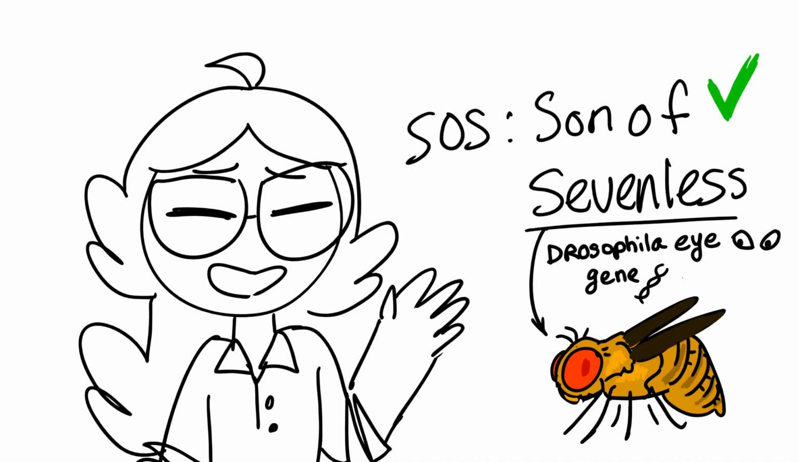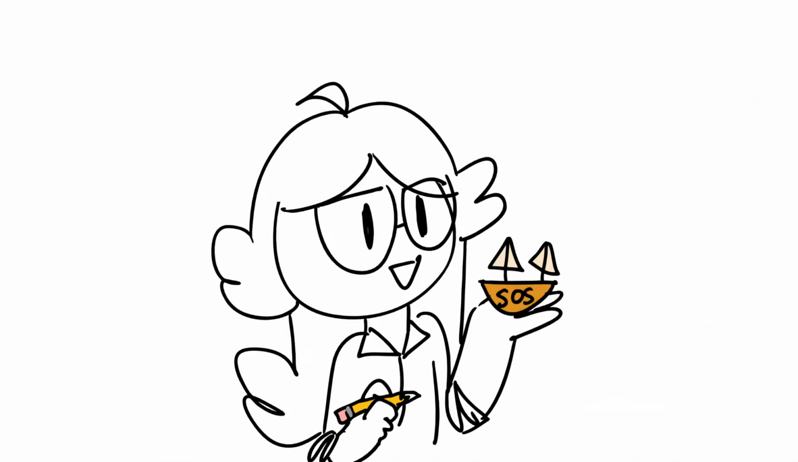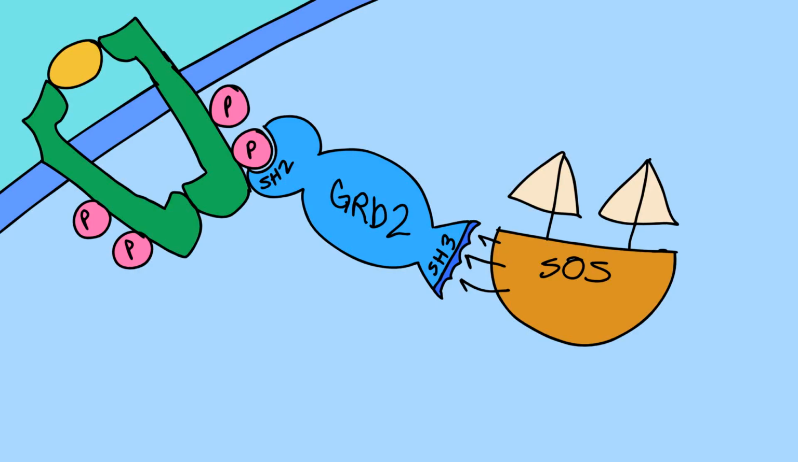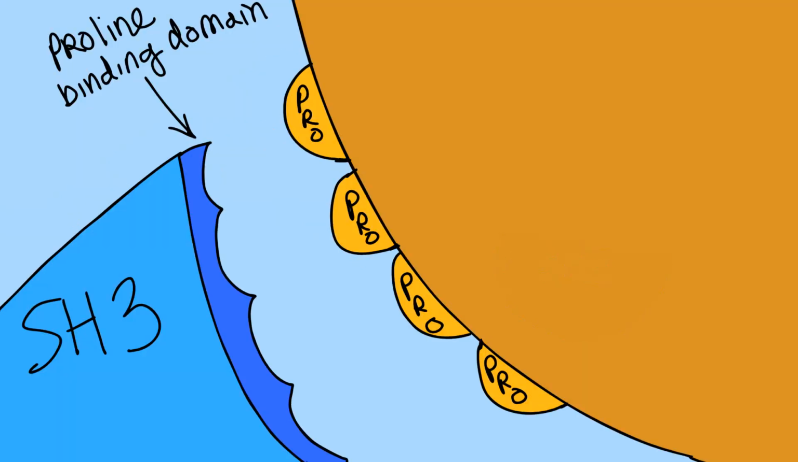SOS stands for Son of Sevenless, not Save Our Souls, which to me sounds like an awesome name for a pirate crew, so I'm drawing it to be a pirate ship. So, SH2 binds to RTK, and the SH3 domain binds to SOS, and SH3 has a proline binding domain, and the SOS is full of proline, so we just stick that on there.